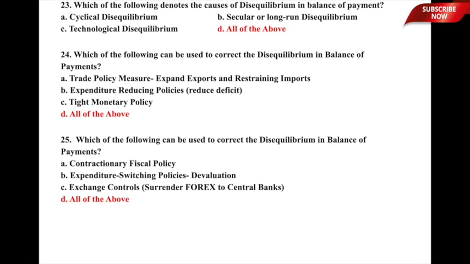Second is expenditure reducing policies, wherein you explicitly reduce your deficits. Third is a very tight sort of monetary policy. D is contractionary fiscal policy. E is expenditure switching policies like devaluation, and F is exchange controls like surrendering foreign exchange to the central bank. I hope both these questions are pretty much clear.